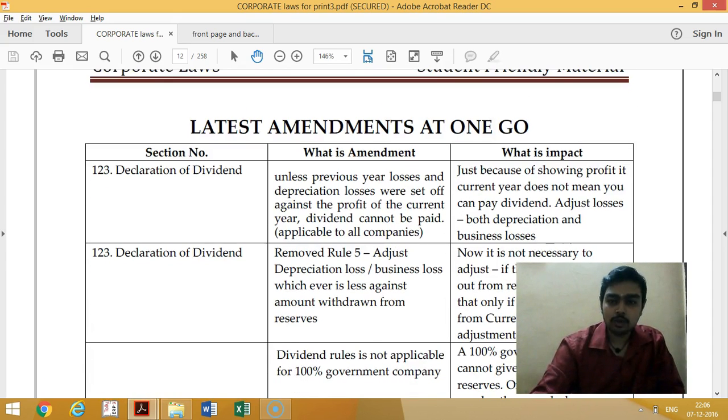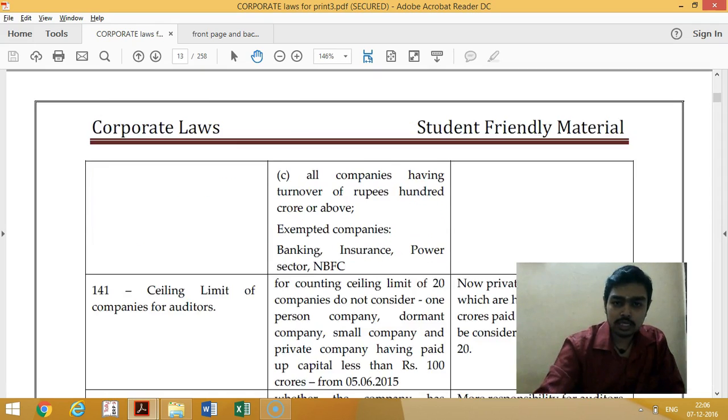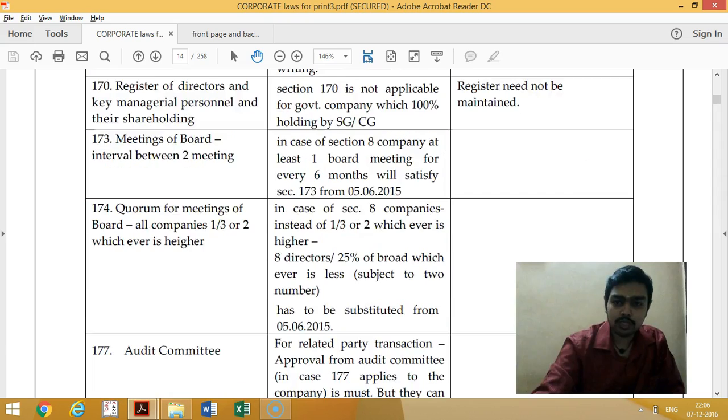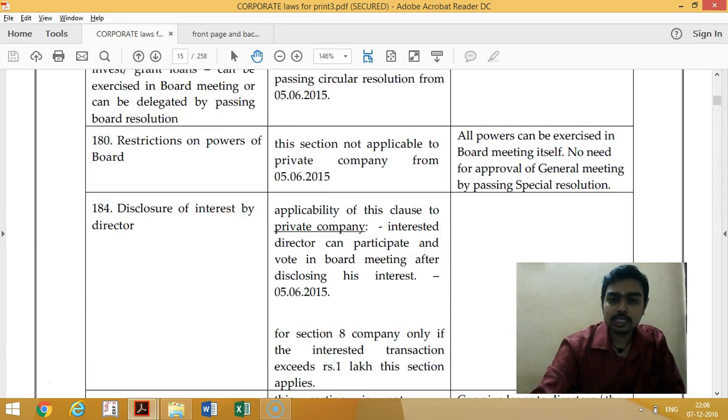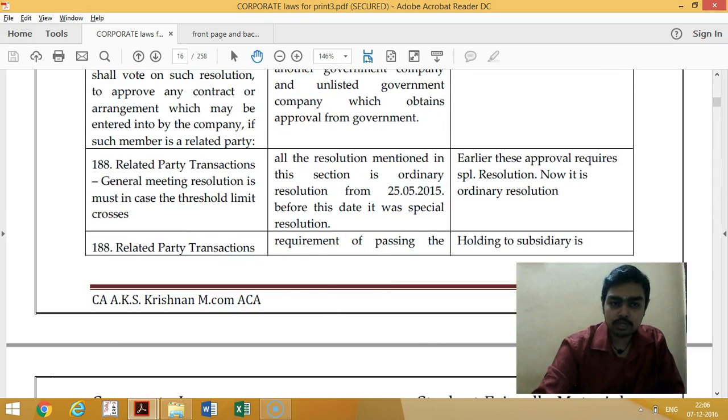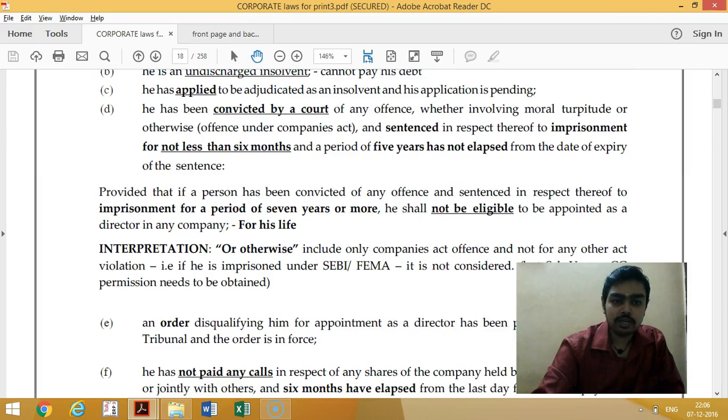So in the last 1.5 years, what are the amendments that happened in the Companies Act 2013? You can see all the amendments at one go. In these 4 pages, you can identify what amendments have taken place. Section-wise amendments are given here.